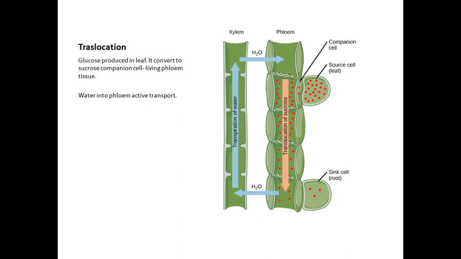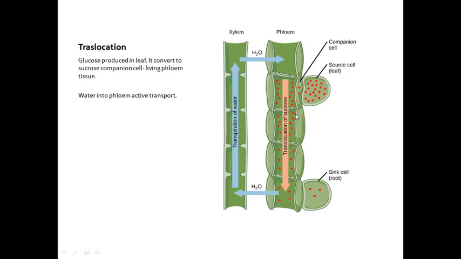It needs energy. So what will happen? The water present in the adjacent xylem, near the phloem, enters into the phloem and mixes with the sucrose. Mixed with the sucrose, what will happen? The osmotic pressure builds up. Osmotic pressure will be formed.